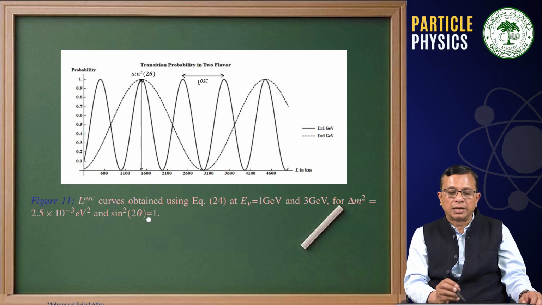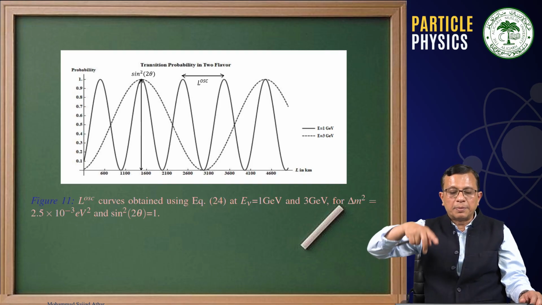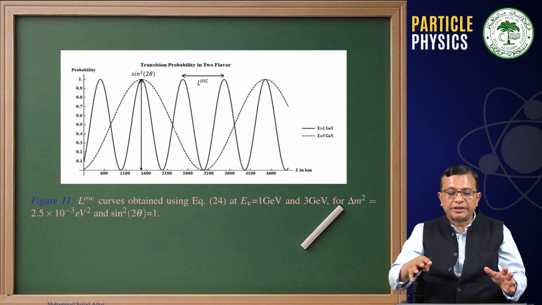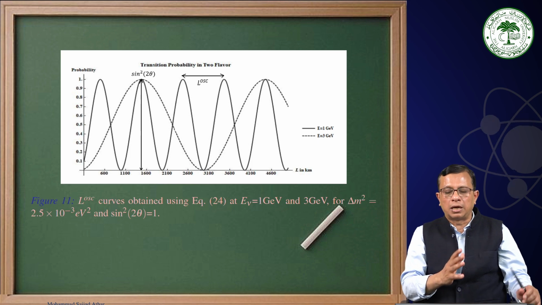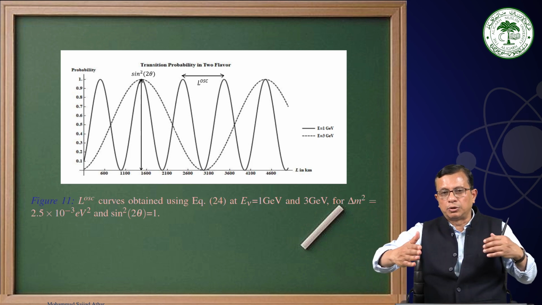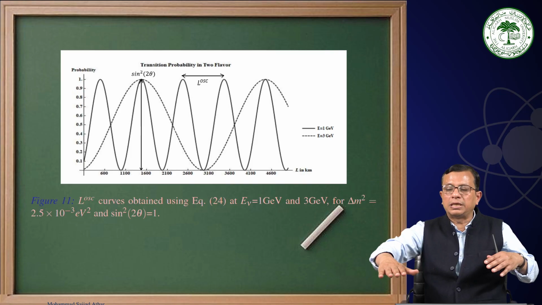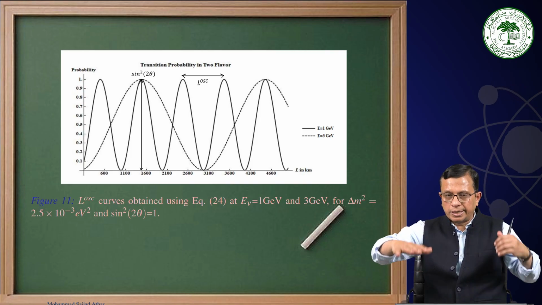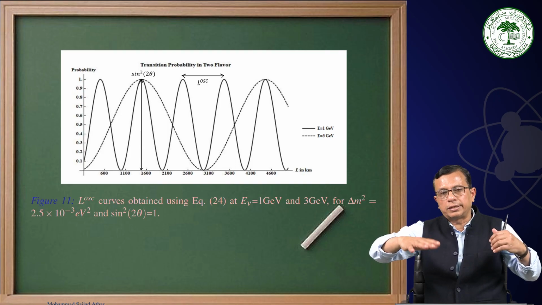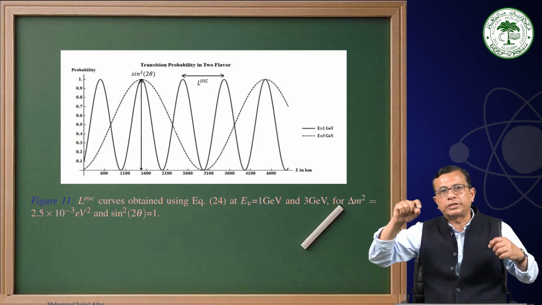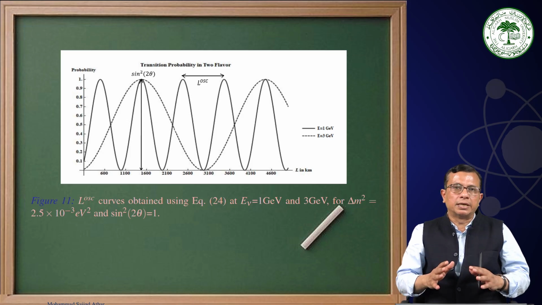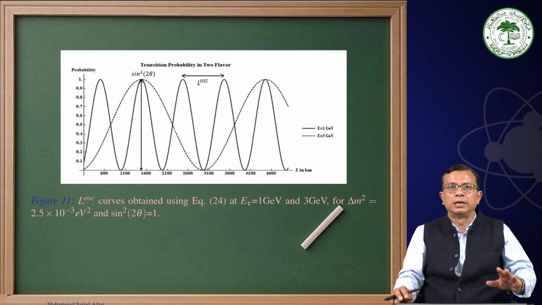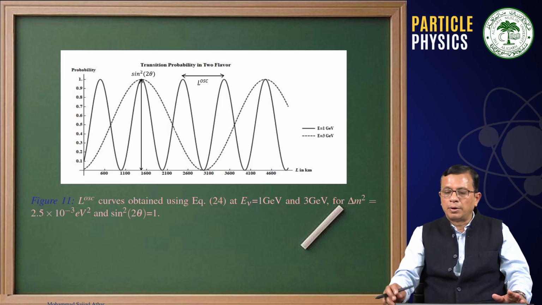As you can see, for the different neutrino energies, these oscillation curves, the maxima and minima, are really different. From here you can visualize what the energy of the neutrino should be, or what the length the neutrino should travel to see the oscillation signals, and to determine from there delta m square and the mixing angle.